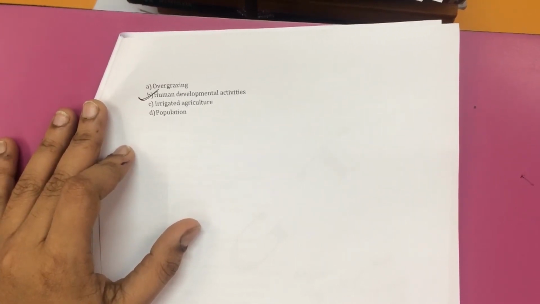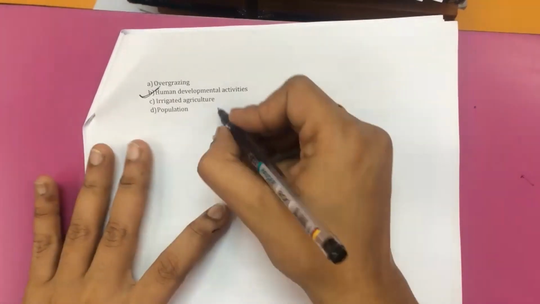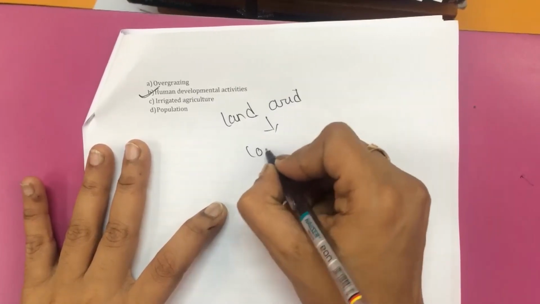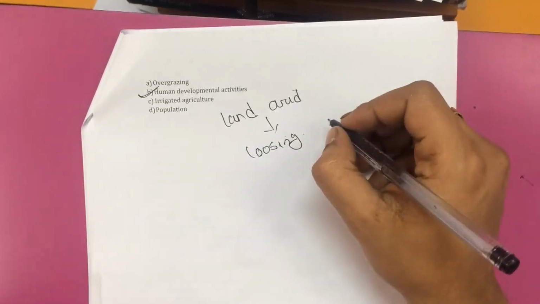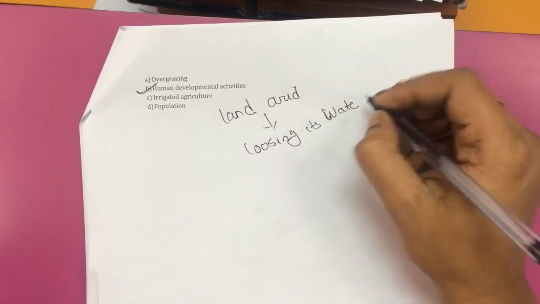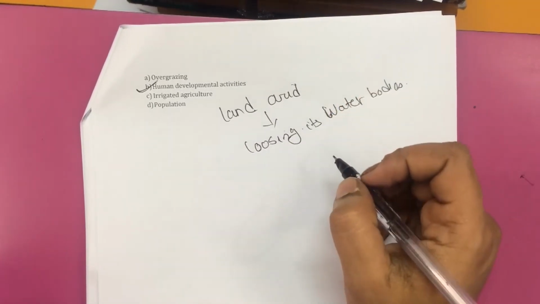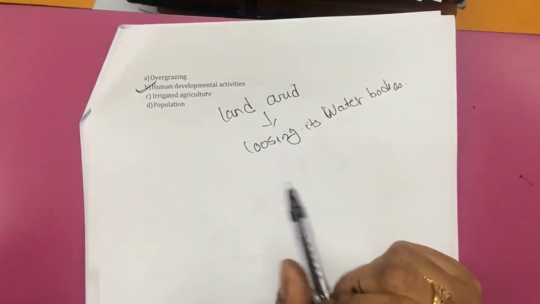The type of land degradation in which a relatively dry land region becomes increasingly arid, typically losing its bodies of water, and it is affected by various factors because of human developmental activities.